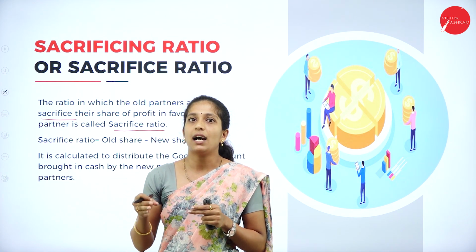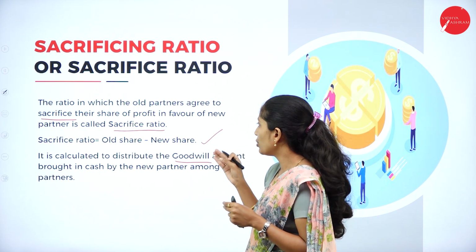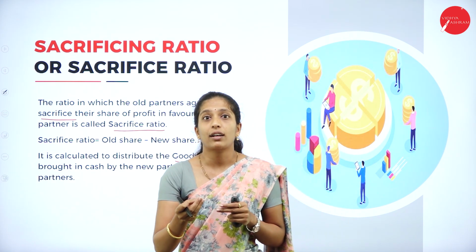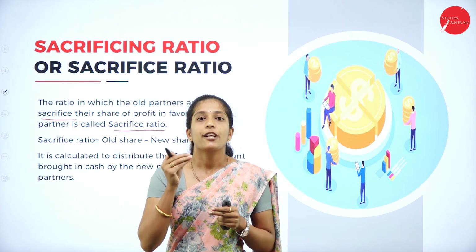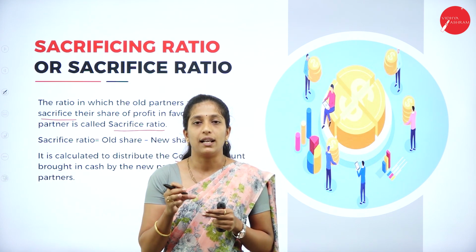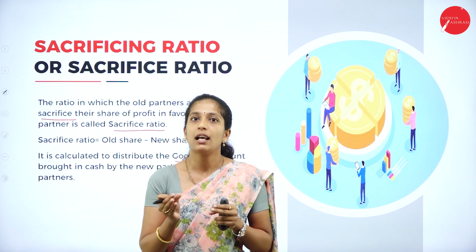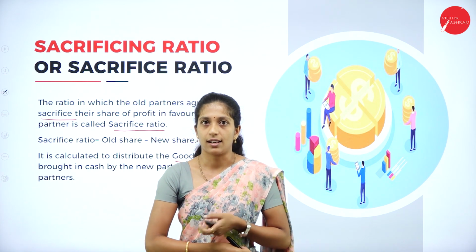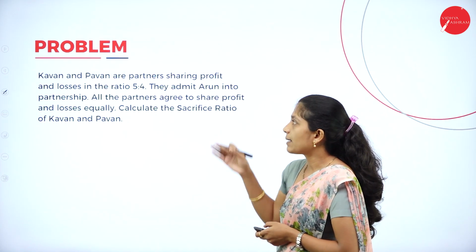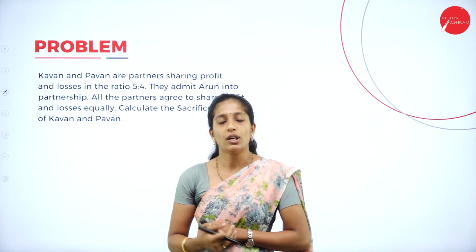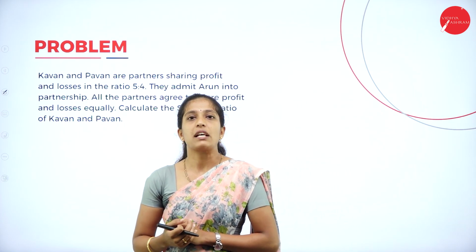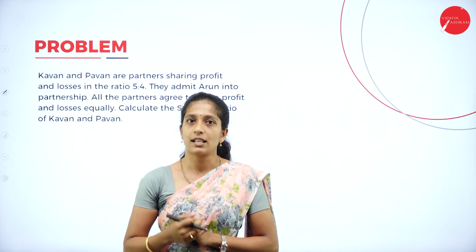And what is the formula? Old share minus new share. And why is it calculated? In order to distribute the goodwill brought by the new partner among the old partners. Now we shall solve a simple problem on sacrifice ratio. Now you know the formula: sacrifice ratio is equal to old share minus new share.